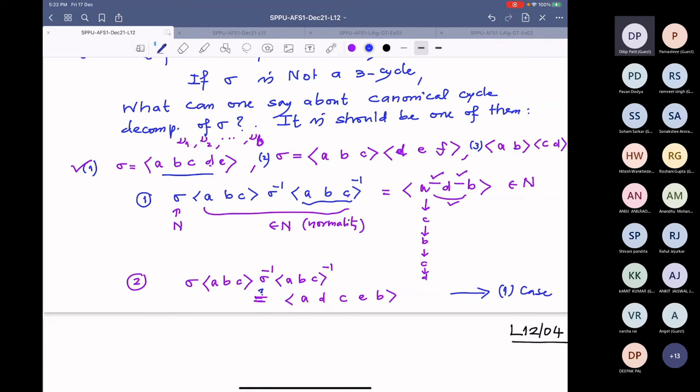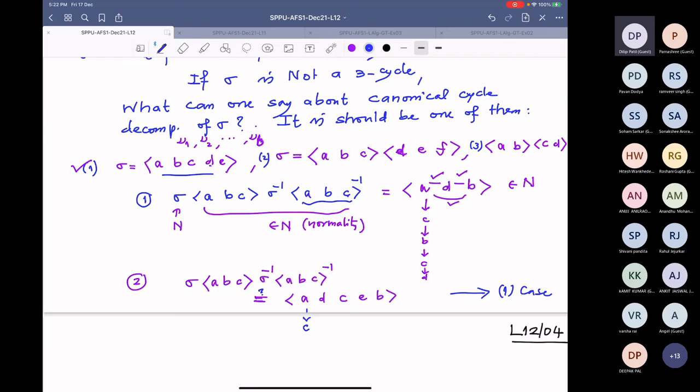So again, how do you check this? I start with A and show it goes to D under this product. So A goes to where under this first inverse? A goes to C. Under sigma inverse, it will go where? This inverse will come first, followed by this inverse, but they are disjoint, so it doesn't matter.